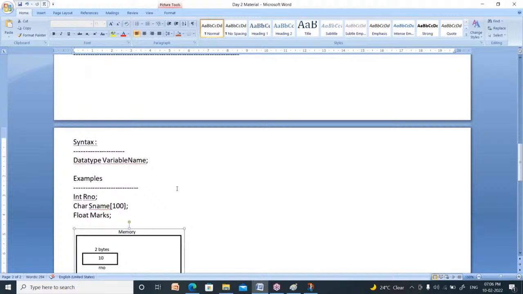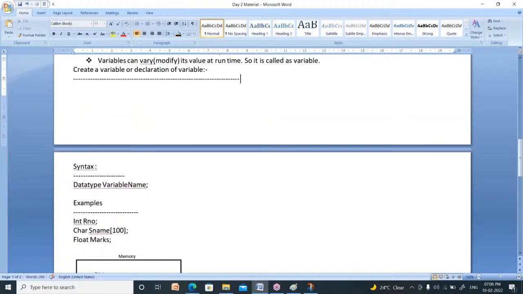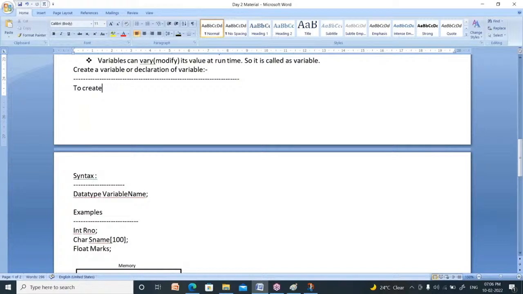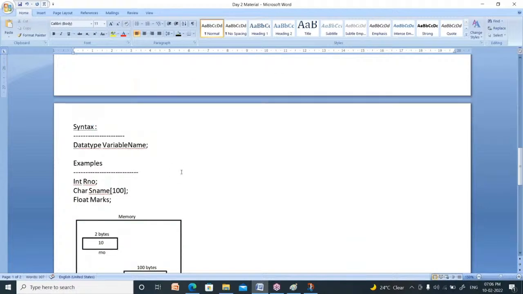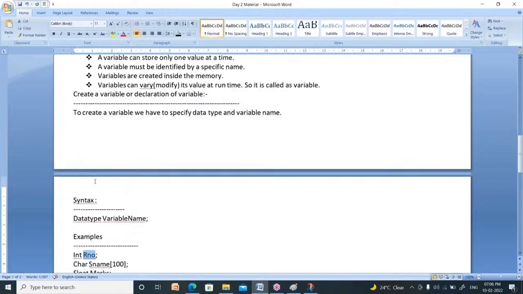Right. And now tell me how to create a variable. To create a variable, we have to specify the data type and variable name. Remember one thing, before going to use the variable, you have to create. First you have to create, then you can use. Right?